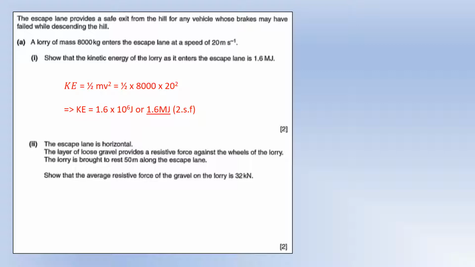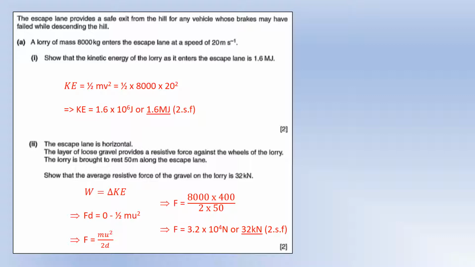That's fairly straightforward. The escape lane is horizontal, so no change in GPE, but the loose gravel provides a resistive force. And the lorry is brought to rest over a distance of 50 meters. Show the force is 32 kilonewtons. So we know there's no change in GPE, so the work done has to be equal to the change in kinetic energy. It goes from initial speed to 0, so v is 0. Plug those numbers in, and we end up with this number, which is the same as 32 kilonewtons.